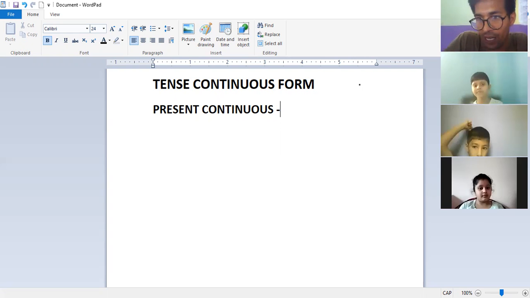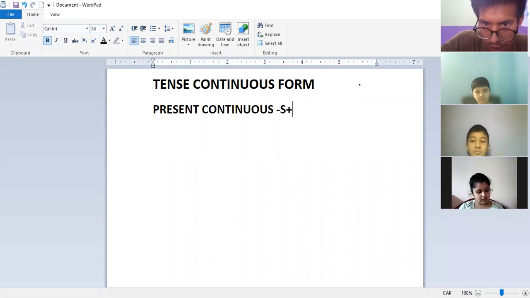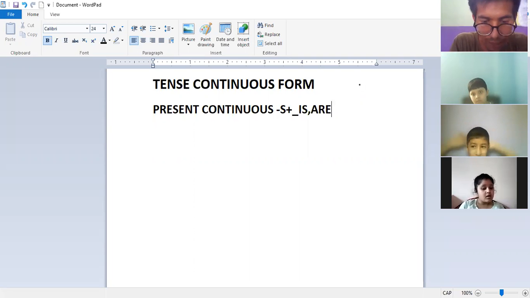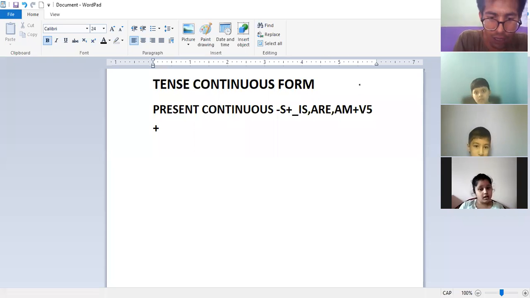So now see everybody, let me write the formula, and then I will write the helping verbs. Subject plus is/am/are, plus verb plus ing.